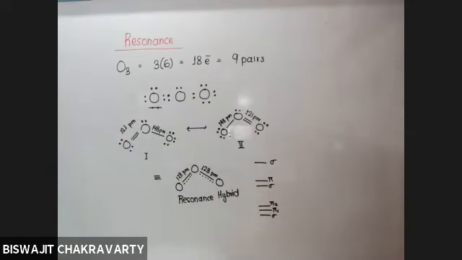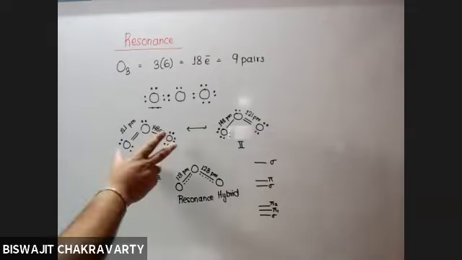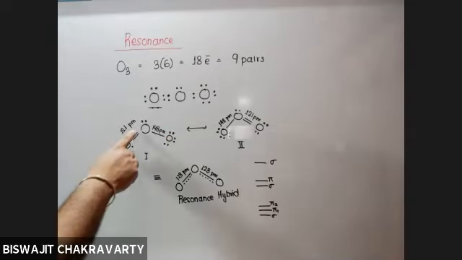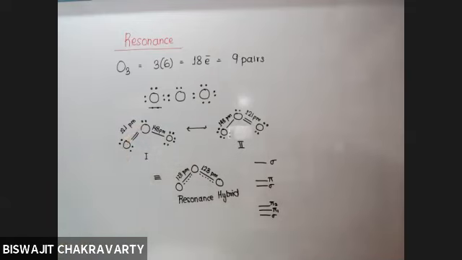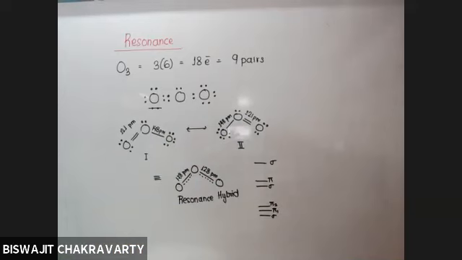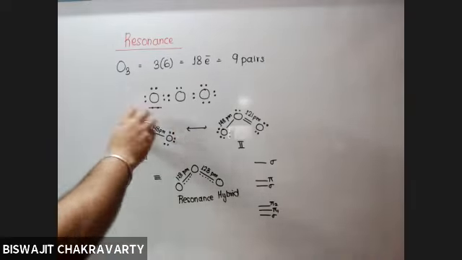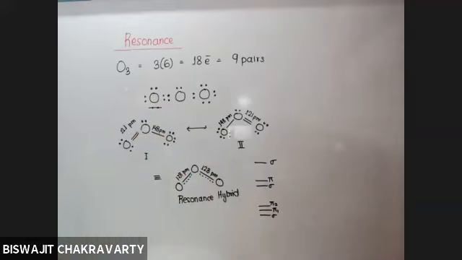So I cannot show the movement of pi electrons with the help of a single Lewis dot structure, because this structure says that the pi bond is present in between these two oxygen atoms, whereas this picture says that the pi bond is present in between these two oxygen atoms. But what is the actual scenario? The pi electrons are not present in between any two atoms, rather they are moving continuously from this corner to that corner.